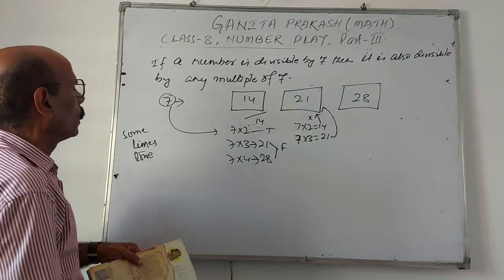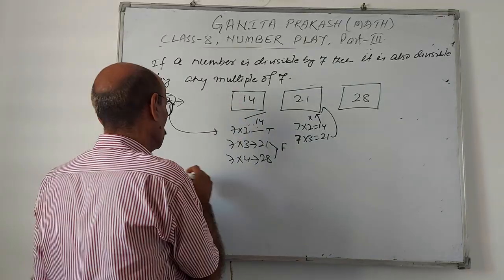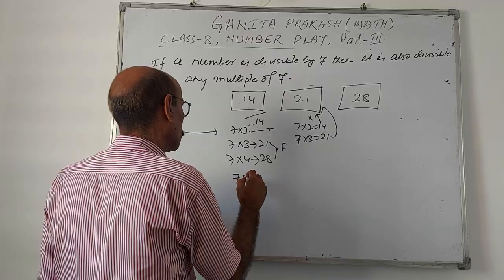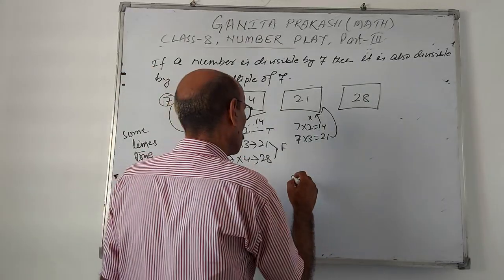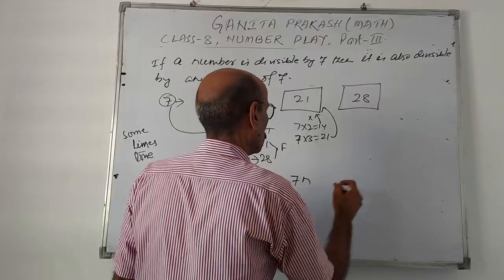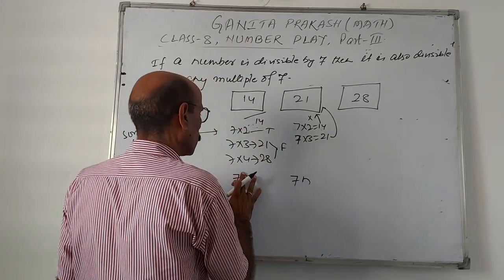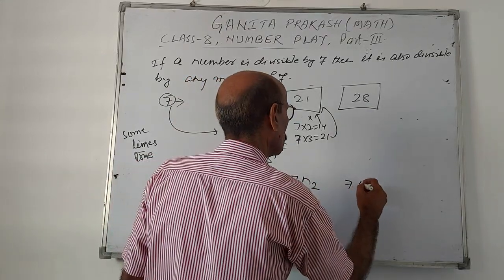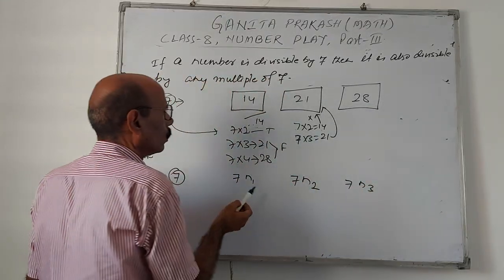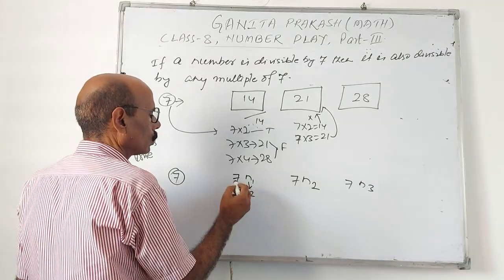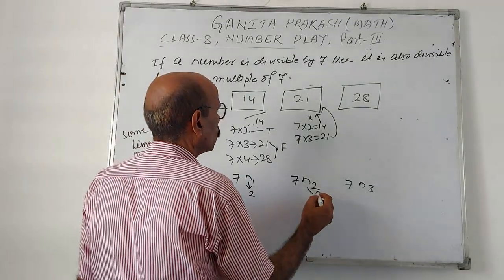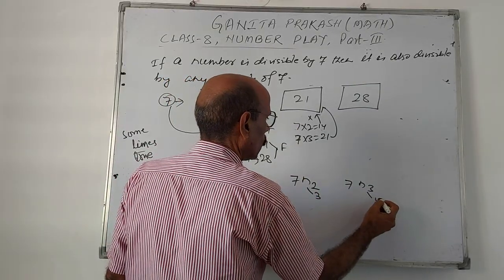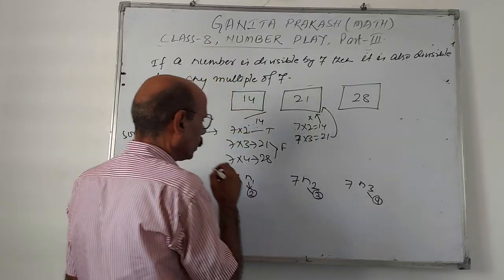Multiple of 7. If a number is divisible by 7, the number will be 7, and a multiple of 7 may be another 7 times n, or 7m, 7n, like this we can write. Suppose this is 7 times 1, 7 times 2, 7 times 3. Seven twos are 14, seven threes are 21, seven fours are 28. Like this, the value of n and m may vary.